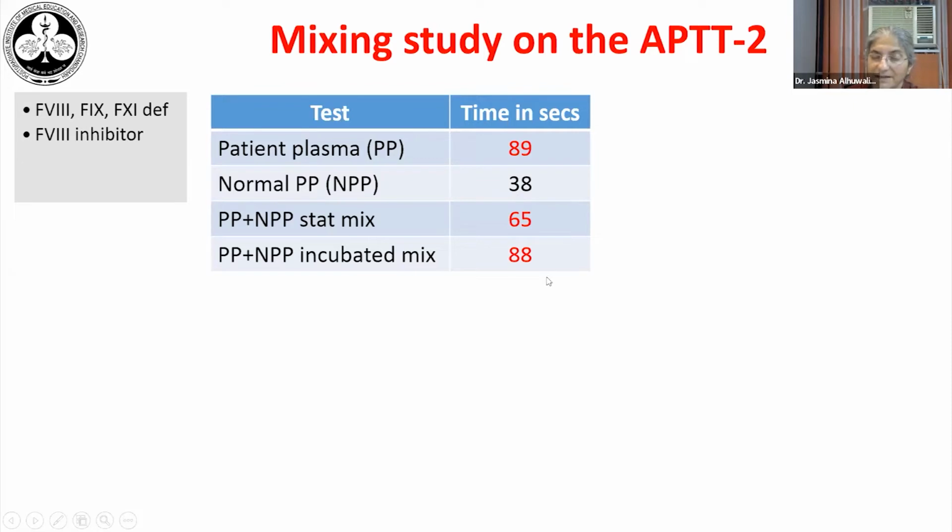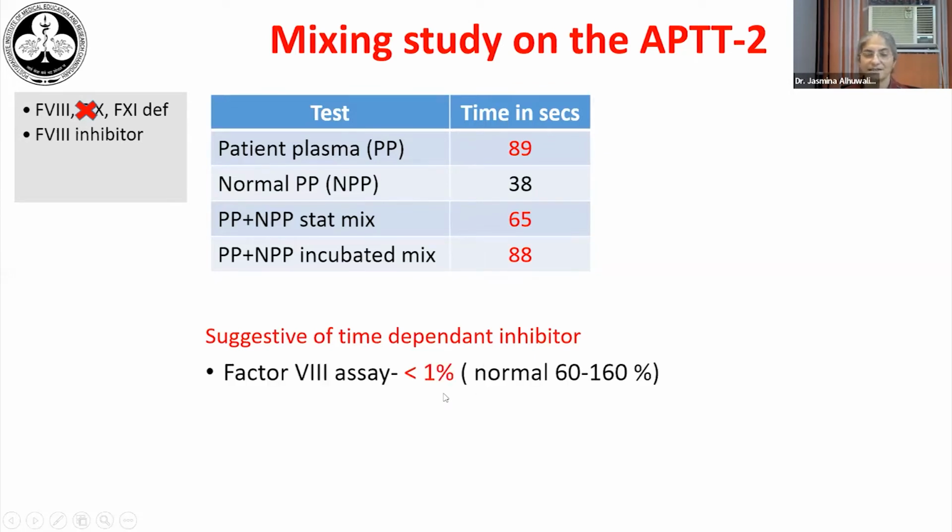So there is an inhibitor definitely. And the difference between the start and the incubated mix is more than 8 seconds, which indicates that it is a time-dependent inhibitor. So factor VIII is the commonest type of time-dependent inhibitor that we know. So in this case, we did a factor VIII assay, which was less than 1%.